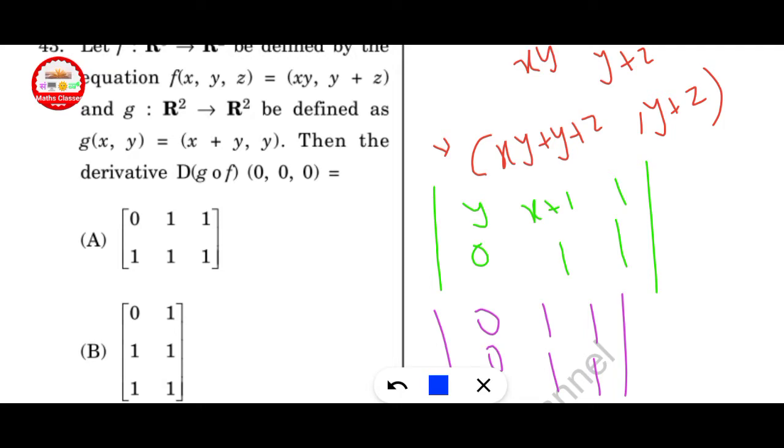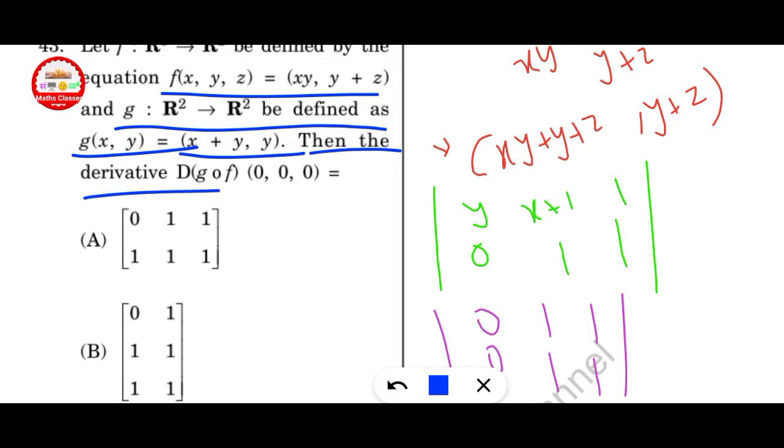Let f of x, y, z be equal to (xy, y plus z), and let g from R2 to R2 be defined as g of (x, y) equal to x plus y. Then the derivative of the composition g composed with f at the point (0, 0, 0) is equal to which one? Here f of x, y, z is given as xy and y plus z. And how to find the product?